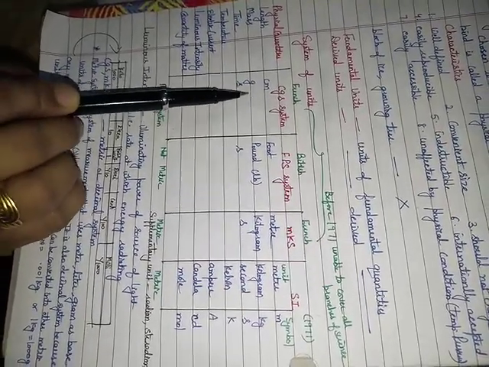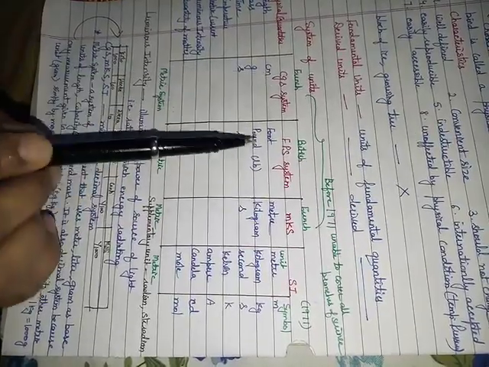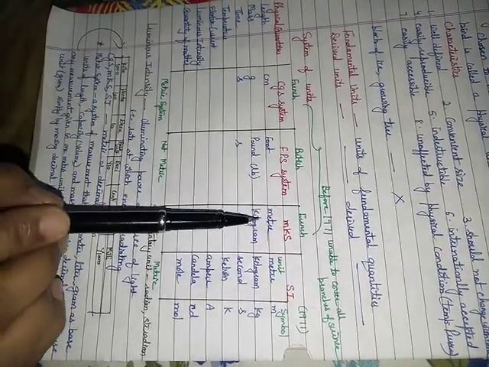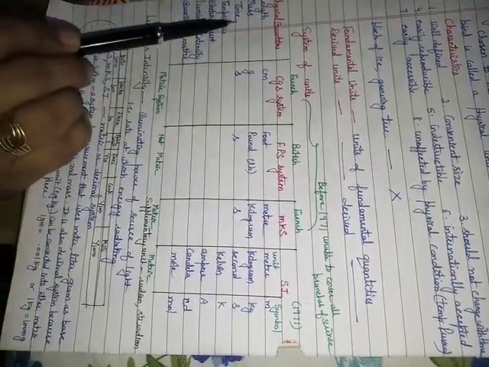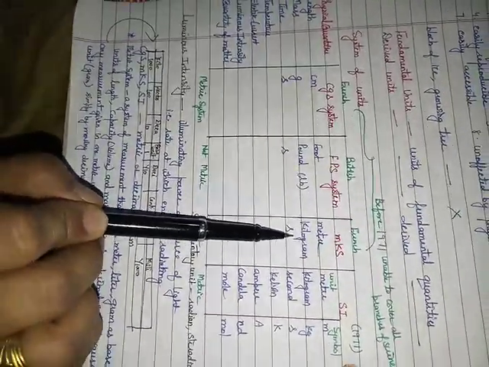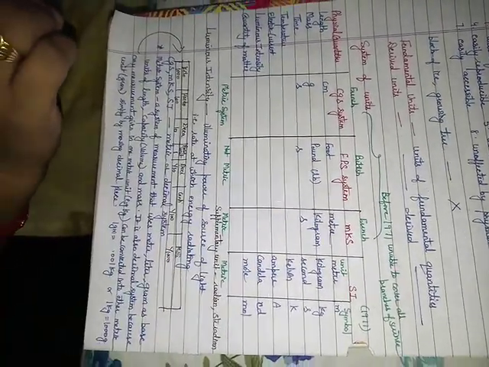So they tried to make these units a little larger. They started measuring distance in meter, mass in kilogram and time in second. All this was done before 1971.